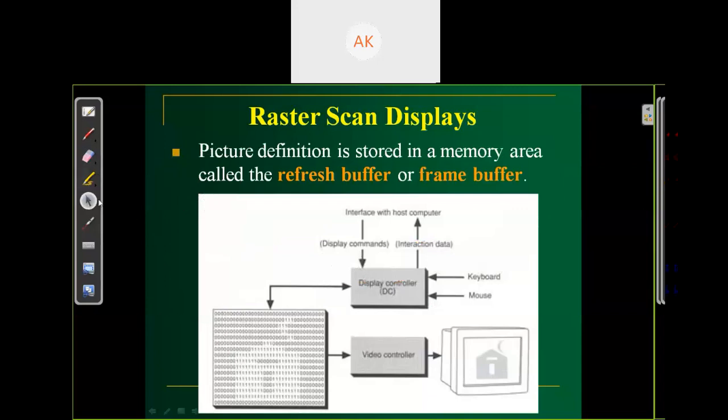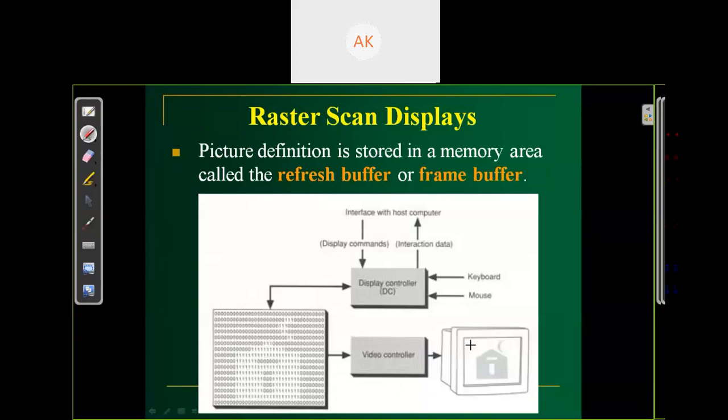And the picture definition is stored in a memory area called the refresh buffer, or frame buffer. Here you can see the definition of a picture which we want to plot. Where we want to plot, we set the value 1, meaning on. Our electron beam is on, and in the remaining places we set 0, meaning our electron beam is off.